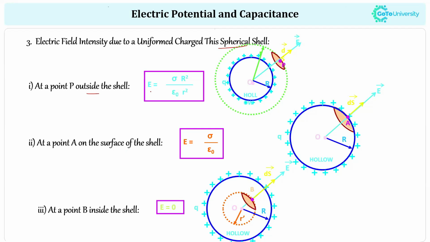For a point outside the shell, the electric field is calculated using the formula E equal to sigma r squared divided by epsilon naught r squared. For the surface, the electric field intensity will be equal to sigma divided by epsilon naught. And for a point inside the shell, the electric field intensity will be equal to 0.